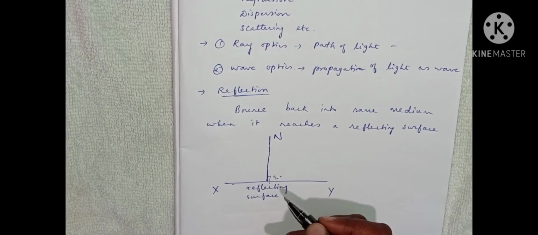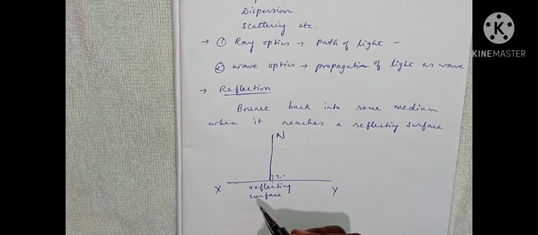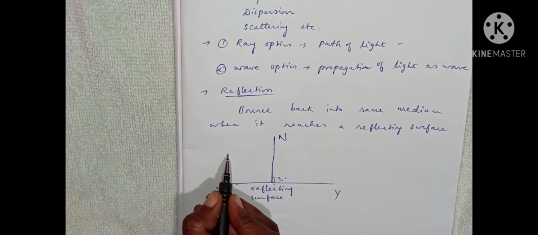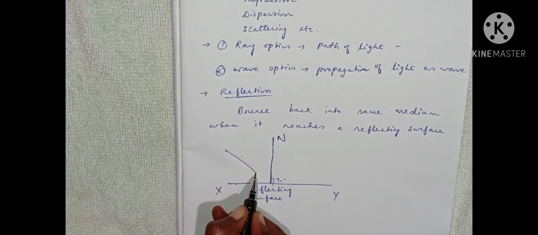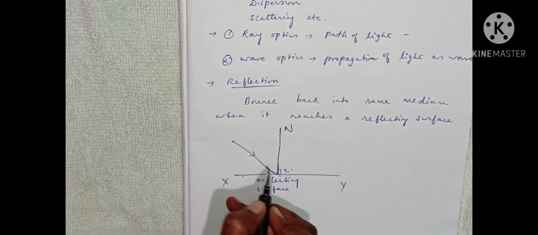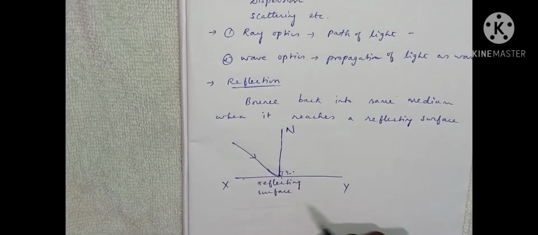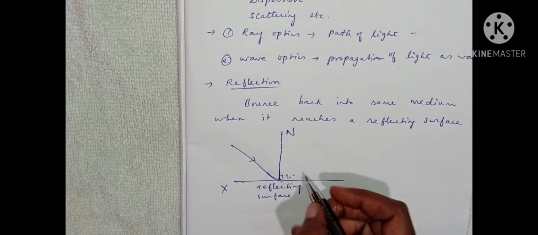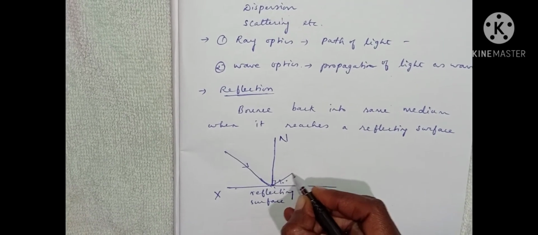A ray means a path of light. So a ray is incident at a point on the reflecting surface, and it gets reflected.